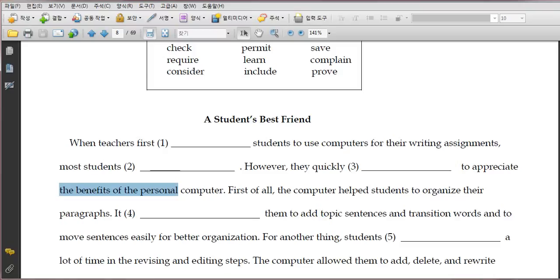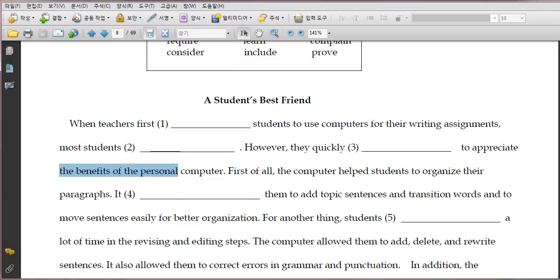Okay, so first of all, it can help students organize their paragraph, and then it goes, it, right? What is it? It means the computer, right? So it is again connected to the previous sentence by using the pronoun. Okay, so the computer, what is it? Permitted them to add. Okay, it allowed them to add. It permitted them to add topic sentence, transition word, to move a sentence. That's what you can do with the computer program.